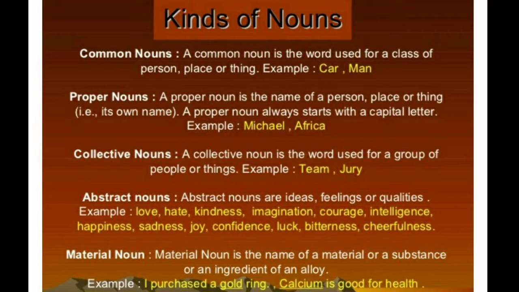According to the picture on your screen, a common noun is the word used for a class of person, place, or thing.